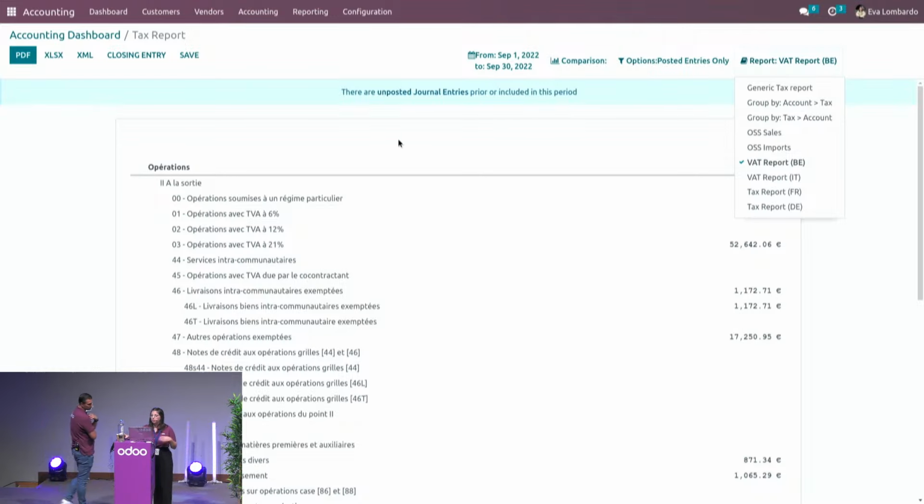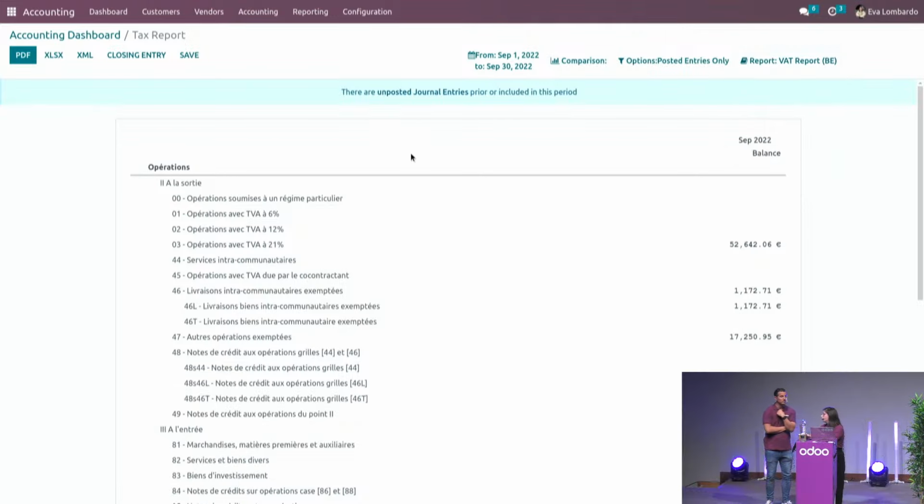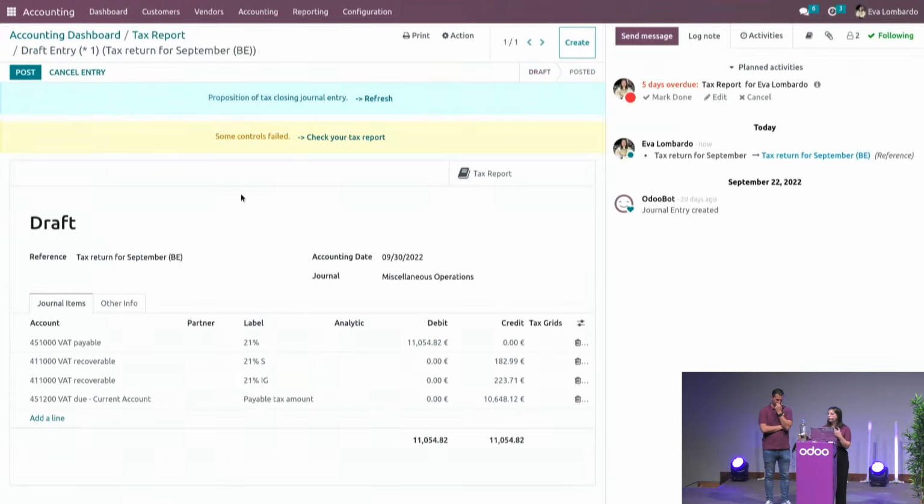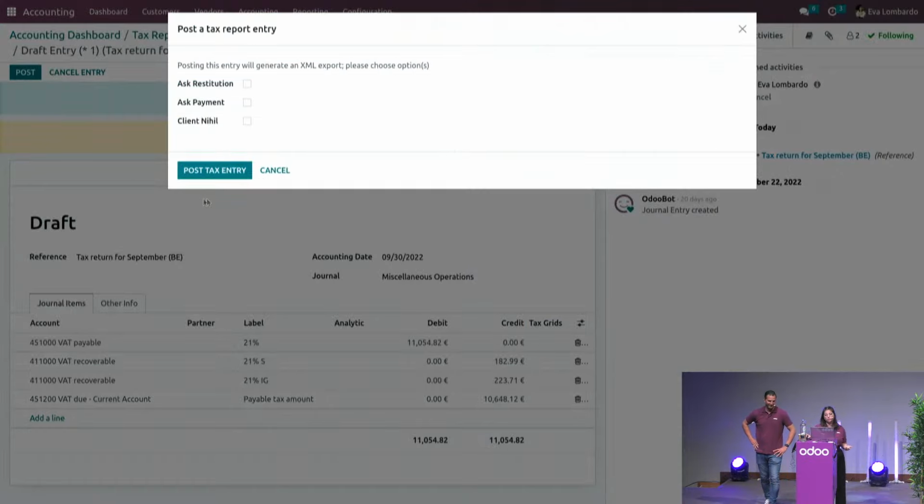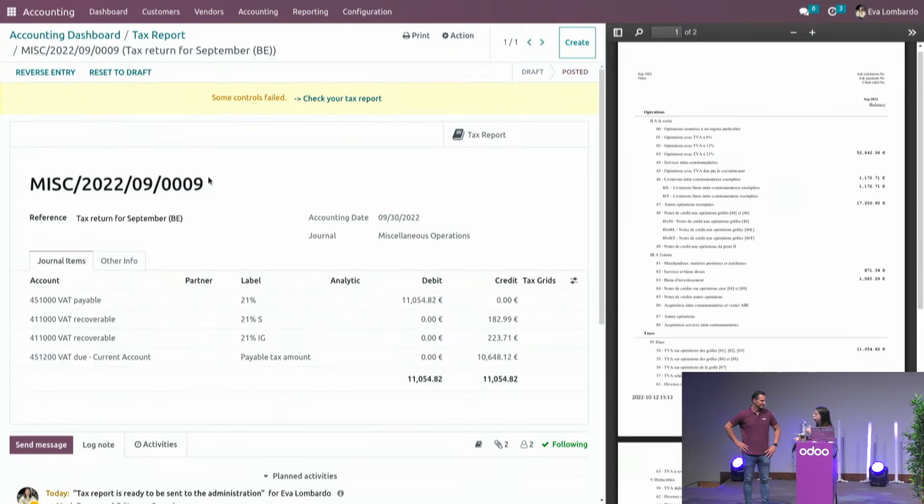If you want now to close the tax report, all you have to do is click on the closing entry button, and Odoo will automatically compute the entry by balancing out all the tax accounts and putting the difference into the current account. It even detects if some controls have failed for the tax report. And when you post, it will also add a lock date for tax impact, so no risk of making mistakes by recording a bill with a tax impact in that period.